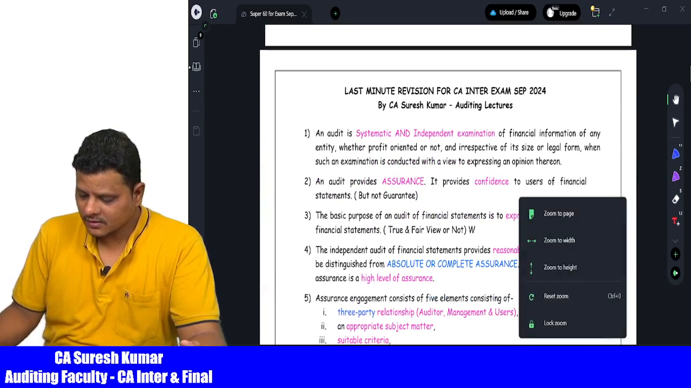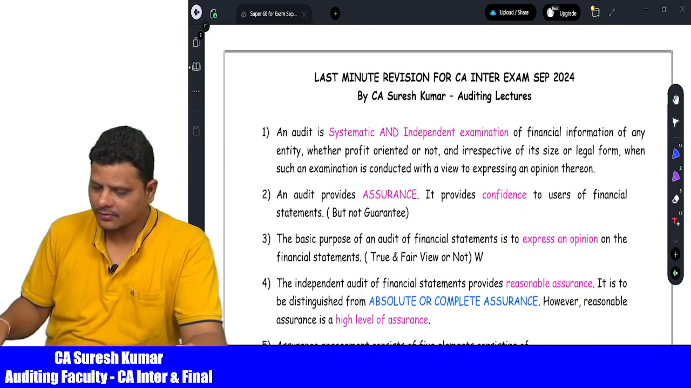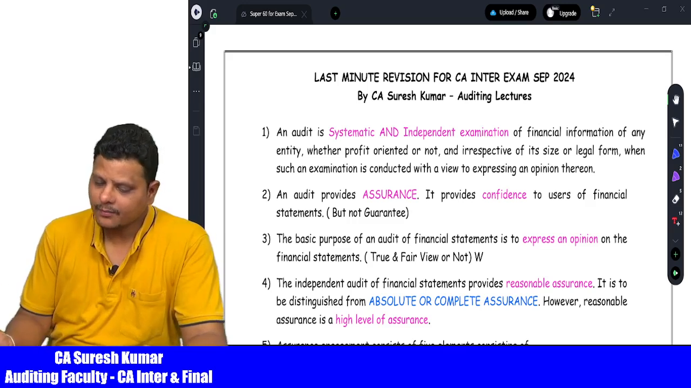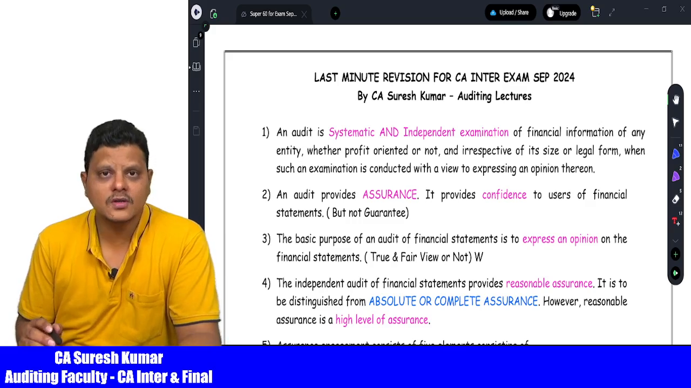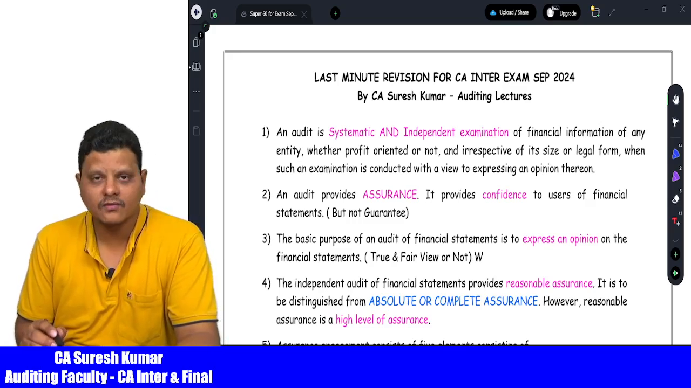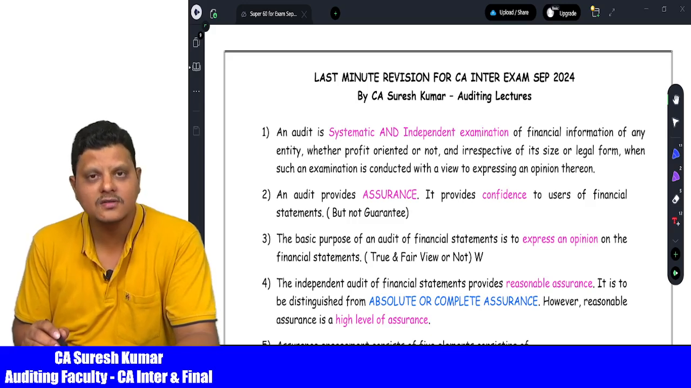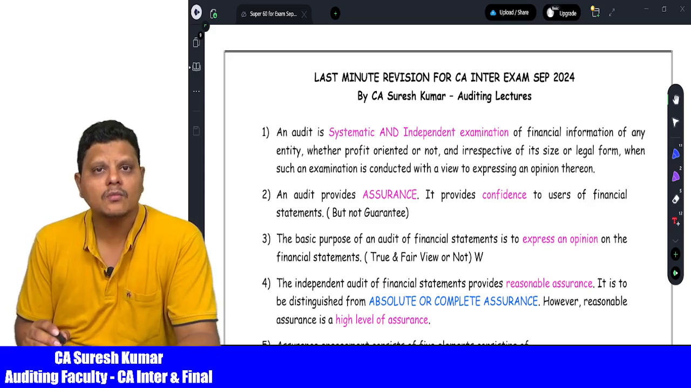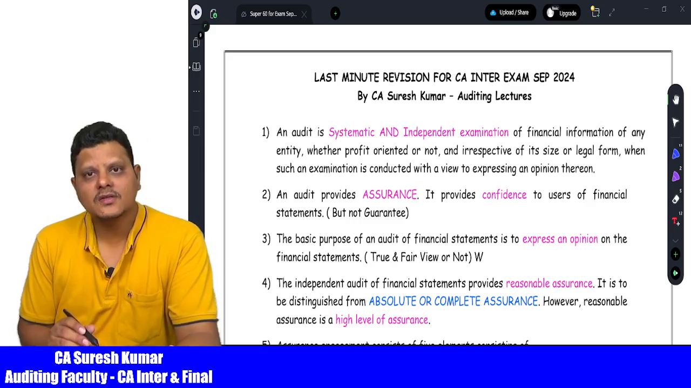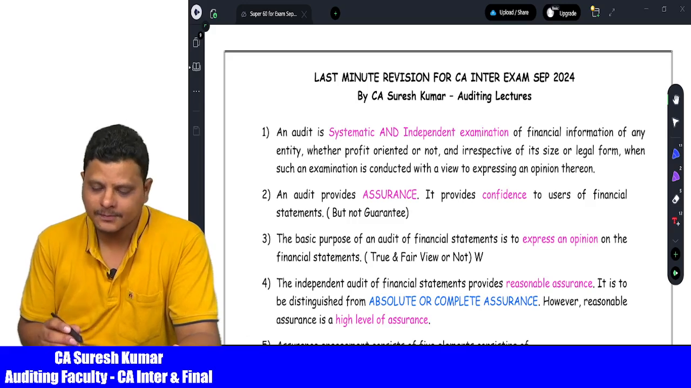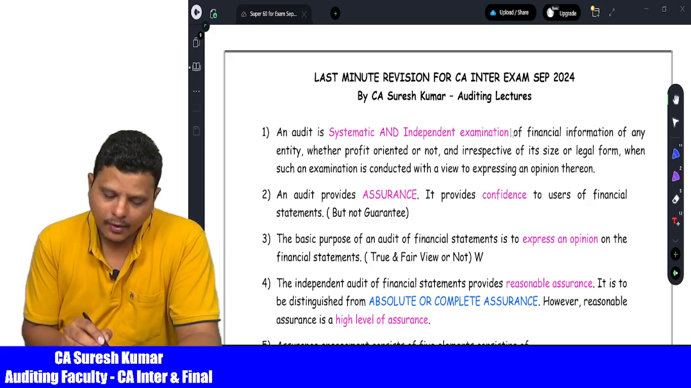So let us straight away go to the concept today. The very purpose of giving this information to the students is to make sure that you appear for the examination with a lot of confidence, and where you can get more marks. Now, without wasting much time, let us straight away go to the Super 60. Now point number 1.